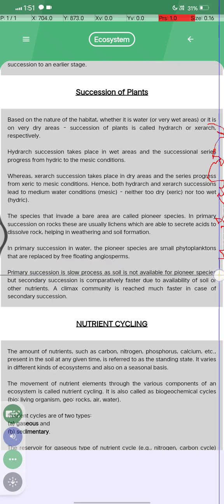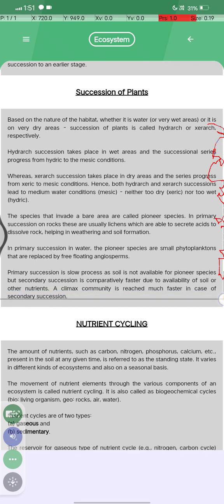Primary succession is a slow process as soil is not available for pioneer species, but secondary succession is comparatively faster due to the availability of soil and other nutrients. The climax community is reached much faster in the case of secondary succession.